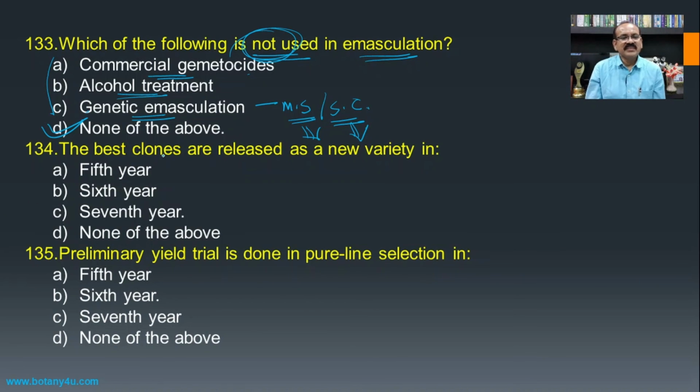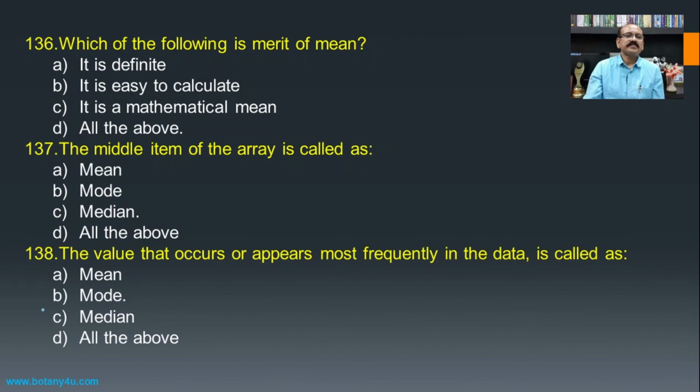The best clones are released as a new variety in? If you see the clonal selection and the complete method of clonal selection, then it is carried out for 7 years, and in the 7th year the new variety is released. Then preliminary yield trial is done in pure line selection in? If you see the preliminary yield trial in the process of pure line selection, then it is carried out in the 6th year.